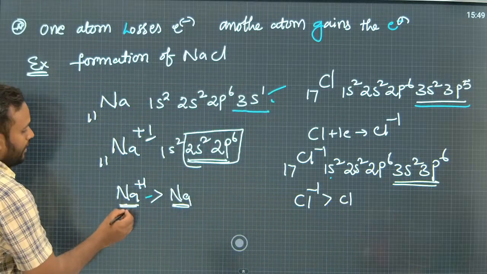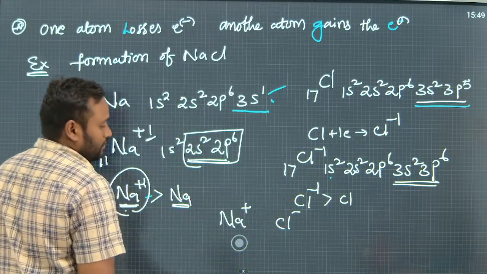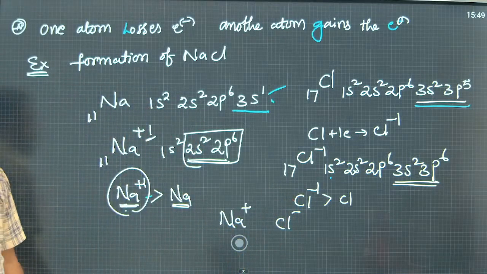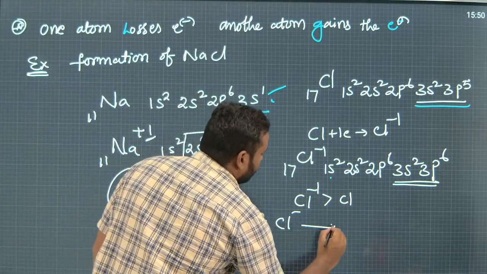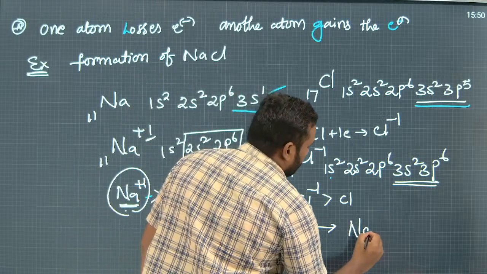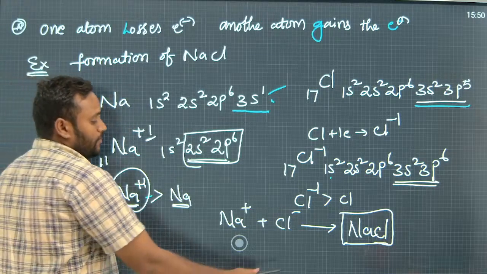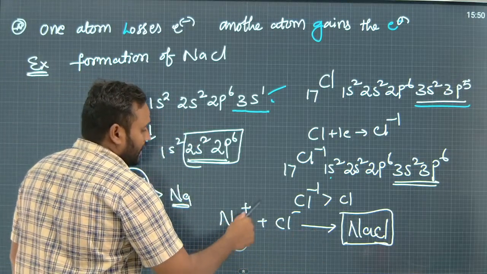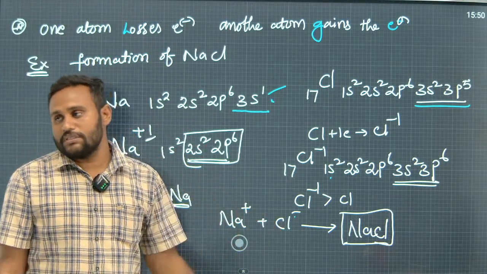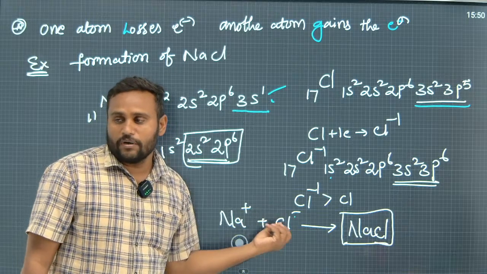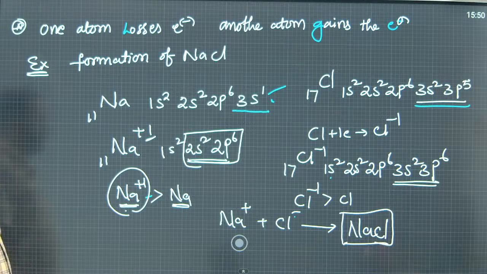Okay. Now, we are having sodium plus and chlorine minus. These two are having opposite charges. So, opposite charges attract together due to electrostatic force of attraction, and they come close together and form as the NaCl sodium chloride, which is the neutral compound. So, here this bond is formed by attraction between the ions, that is why it is called ionic bond, and here electrostatic forces are there, that is why another name of this bond is also electrostatic bond. It is also called electrostatic bond.